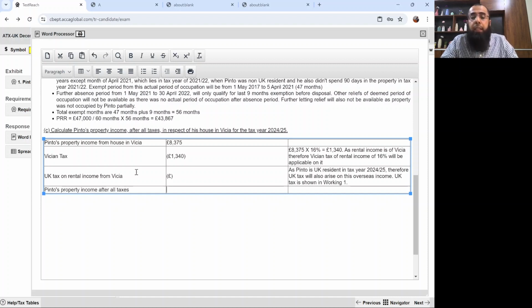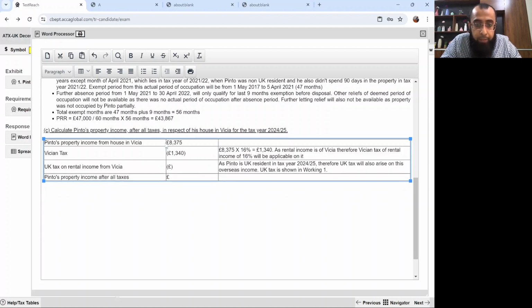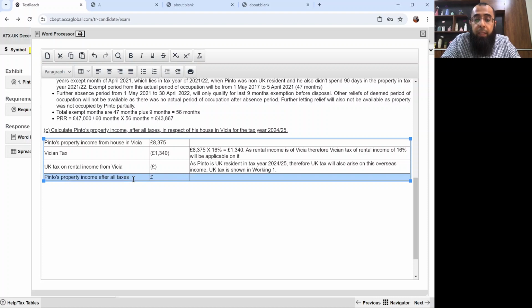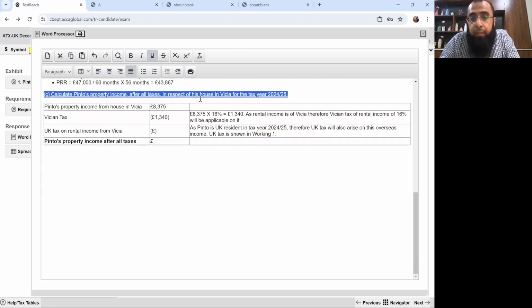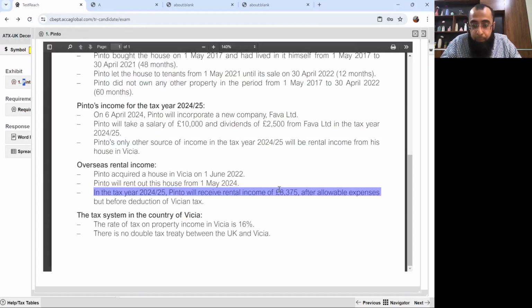Let me repeat it again so that if you have any query, it gets cleared. Just look at the requirement that he asked us: calculate Pinto's property income after all taxes in respect of his house in Vishya for the tax year 24-25. Now, Pinto's property income after all allowable expenses was £8,375, but before the deduction of Vishyan tax.